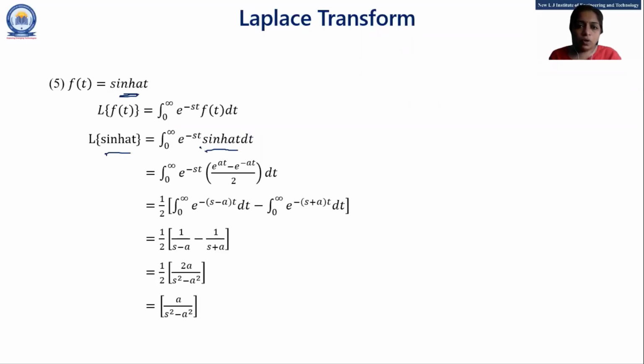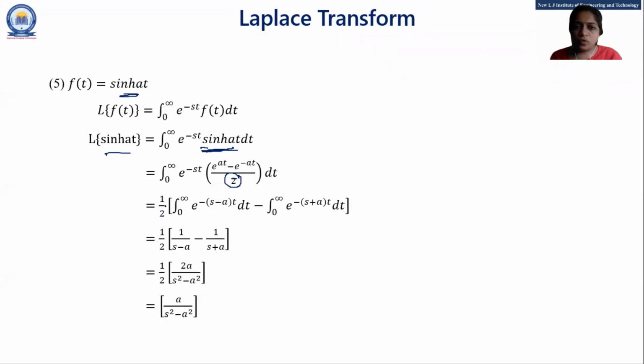Now, the formula of sine hyperbolic at is e raised to at minus e raised to minus at by 2.